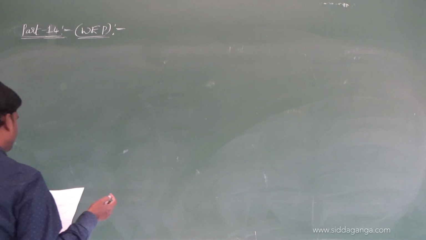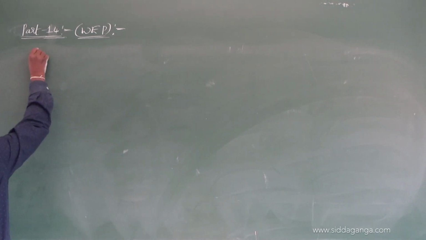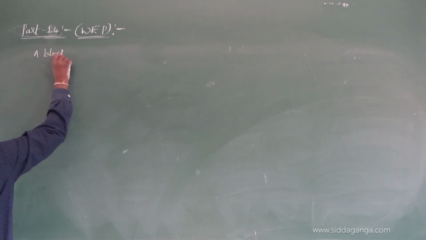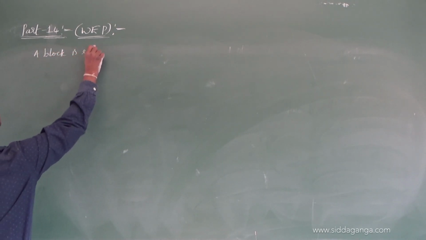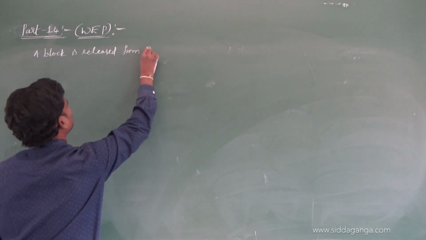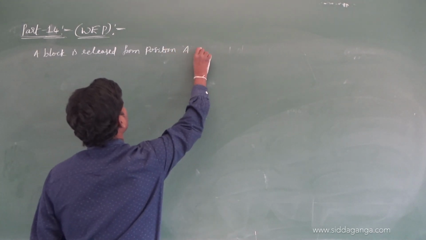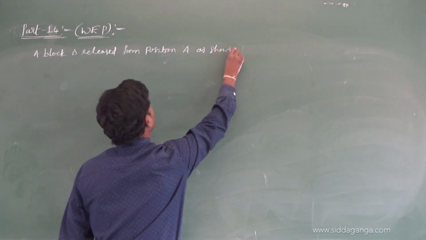Let us see. A block is released from position A as shown.